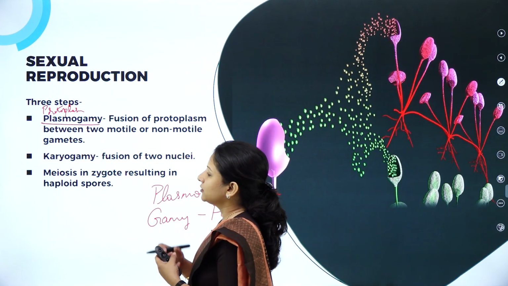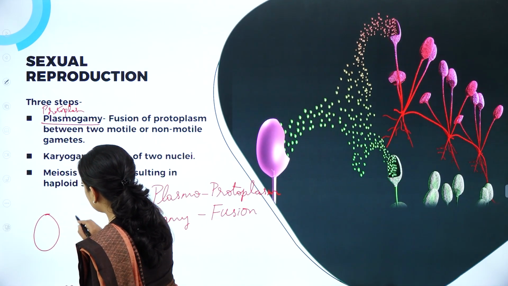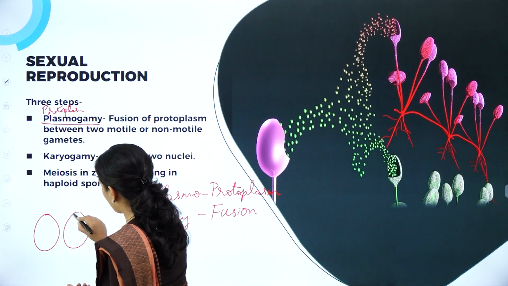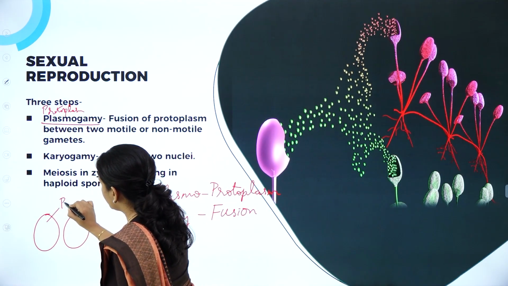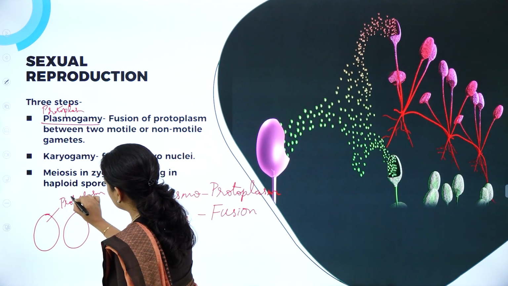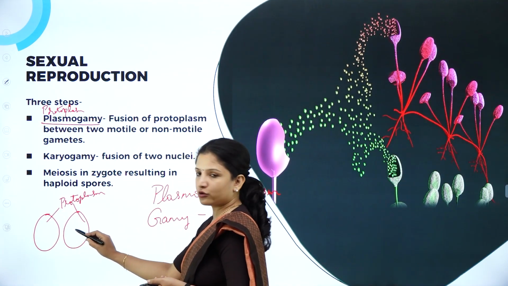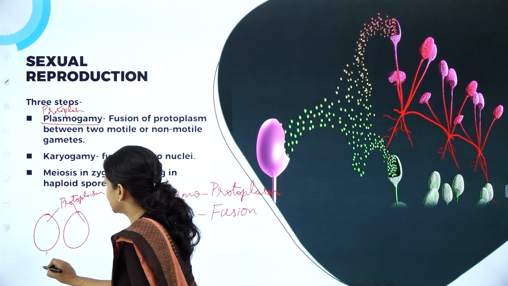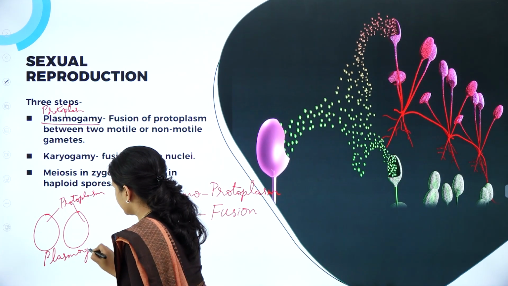Here I can write, like, we have 2 gametes or spores. Inside the spores, what is there? Protoplasm is there, protoplasm inside the spores. First, the fusion between the protoplasm will occur. That is nothing but plasmogamy.